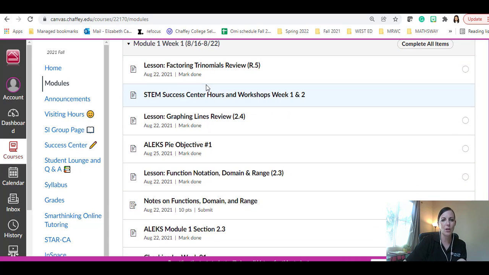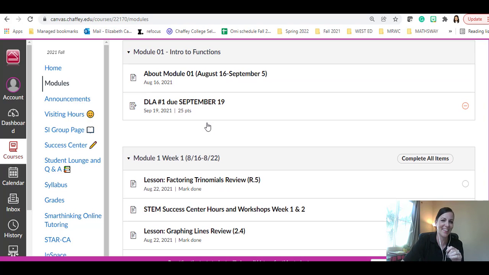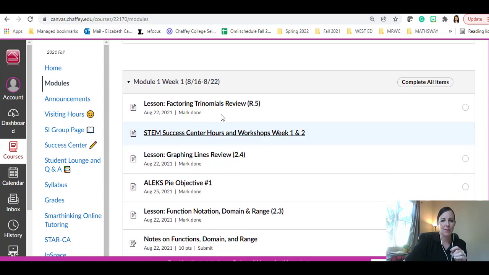So then what I would want to go into, just to make sure I finish all my work for the week, is Module 1, Week 1. See how it says August 16th? It shouldn't say that. It didn't update. All right, we'll fix that.